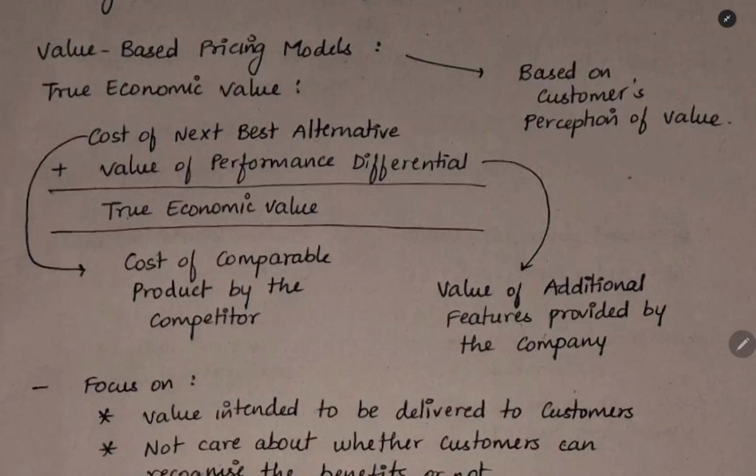Here, if you see, the first method is true economic value. Here, we will add the cost of the next best alternative along with the value of the performance differential. The cost of the next best alternative is that our competitor will have a comparable product. That product cost you have to keep, and then you have to add the value of the performance differential. If our product is performing in an exceptional manner, performing well against the competitor's product, you can add a positive amount. But when our product is inferior to the competitor's product, you should make some deduction. So you will get the true economic value of our product.